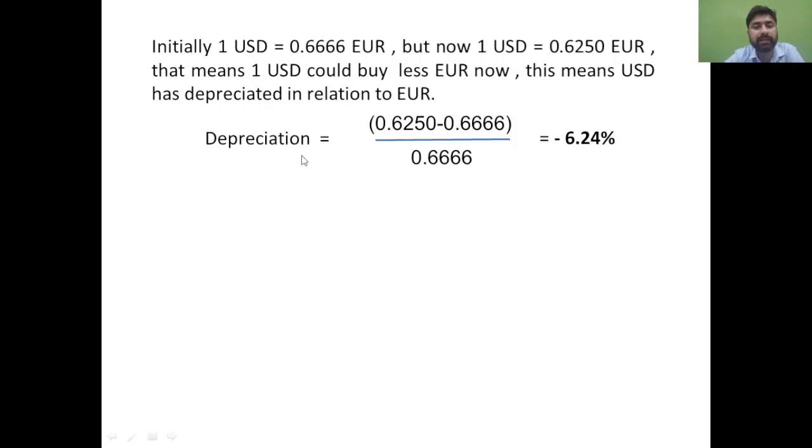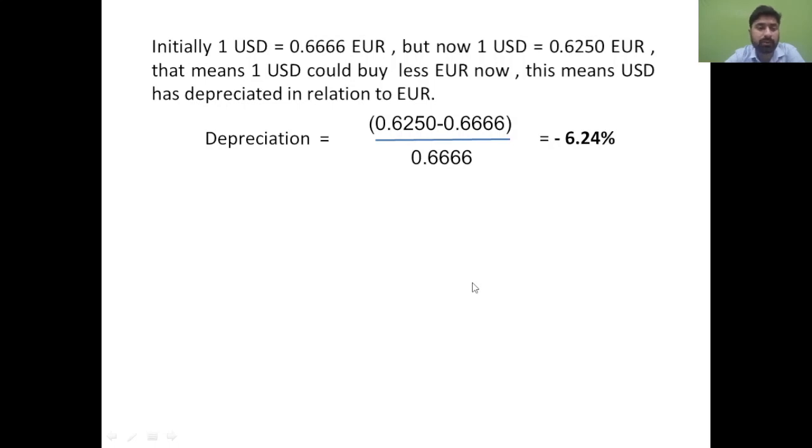Negative indicates that the currency has depreciated. So observe carefully: initially the appreciation of the euro was 6.66, but now the depreciation is 6.24. So in percentage terms, appreciation and depreciation will not be equal. That is what we wanted to say previously.